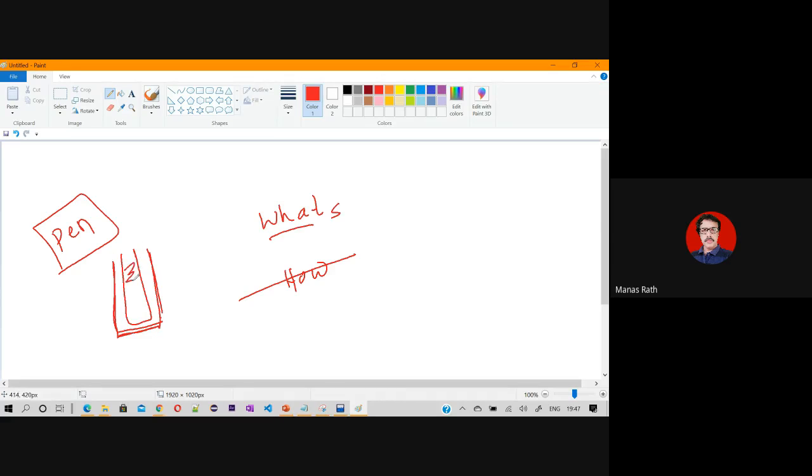Inside the tube there is some ink, and at the top of this there is a nib, maybe a ball type or something that carries ink, and there is a cap. If you are deciding and defining all these things, then only you can convince somebody. So we are trying to avoid the word how, and rather we are using the word what. In object-oriented techniques, we are raising as many whats as possible.